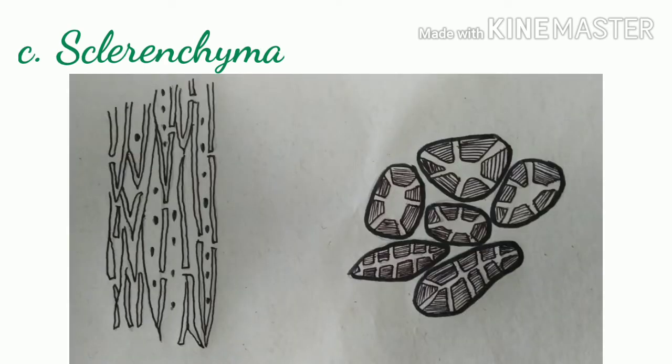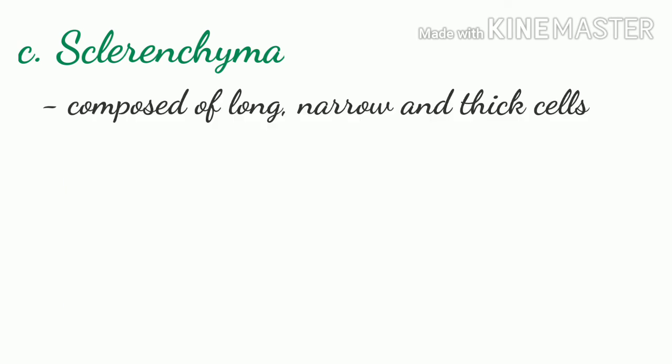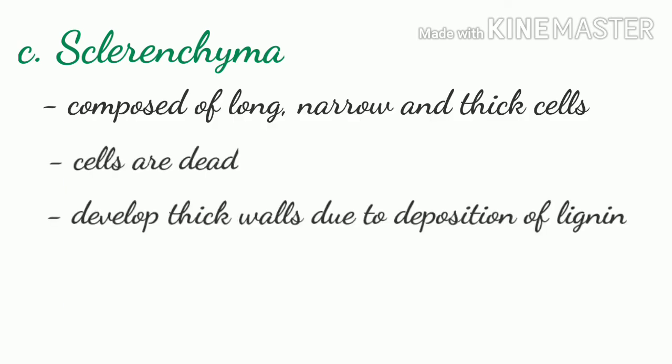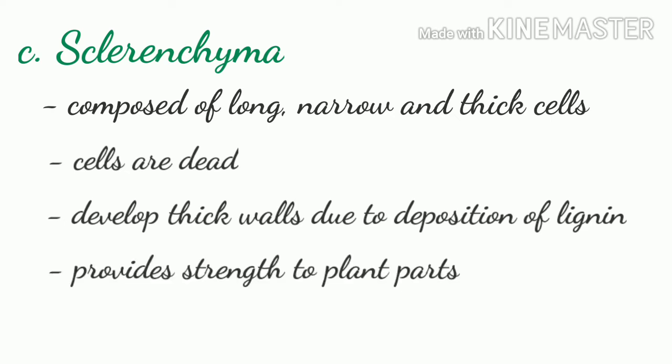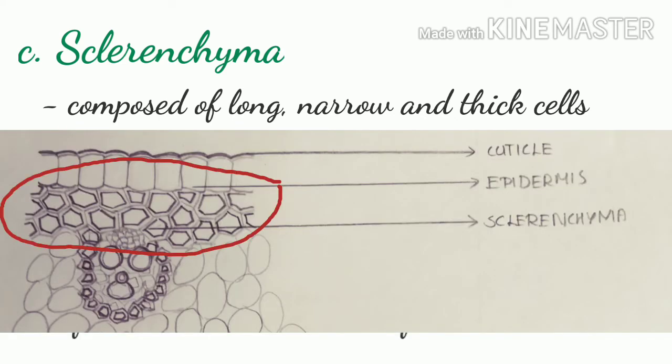The third type of supportive tissue is sclerenchyma. It is composed of long, narrow and thick cells which have become dead. These cells develop very thick walls due to the deposition of lignin. This tissue provides strength to the plant parts and it is mainly found in the stems and veins of the leaves.